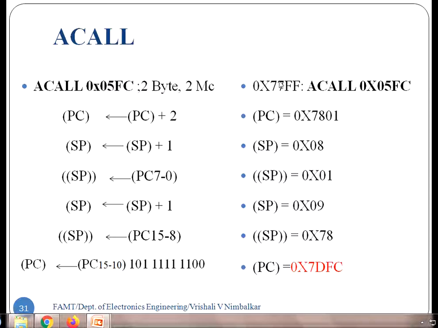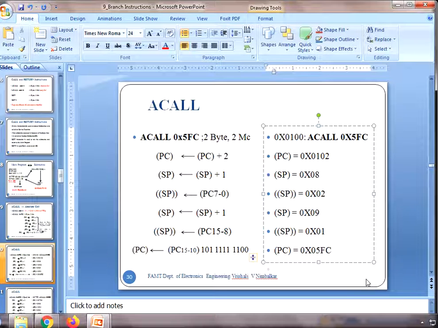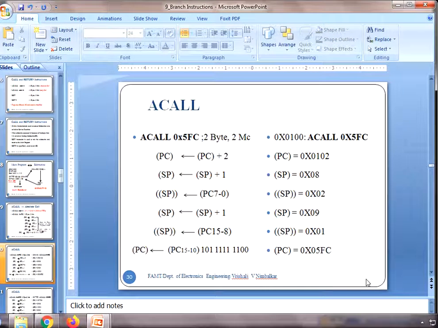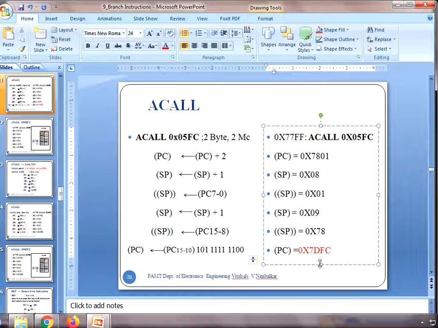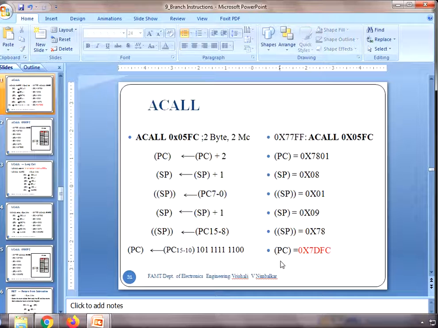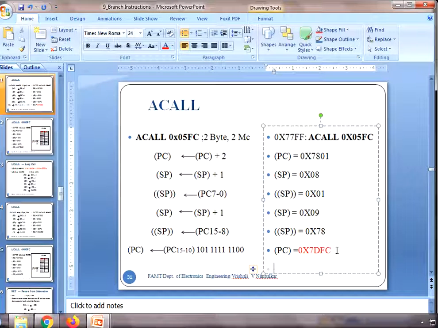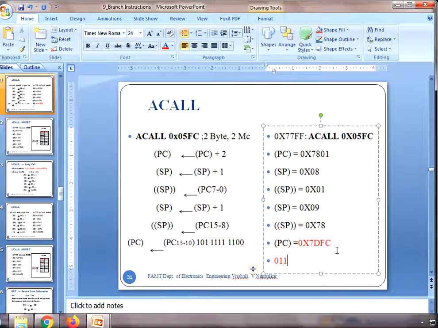Are you getting me? So the upper 5 bits, if I think of writing here, students, so I just write it here. If I think of writing what is 77FF, so 0111, that is 7, and then FF, 4 times 1 and 4 times 1. So my point was the upper 5 bits.